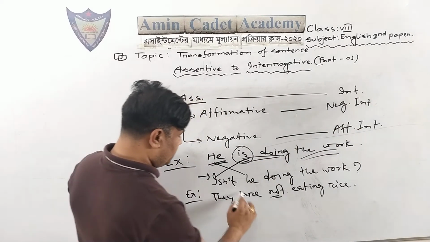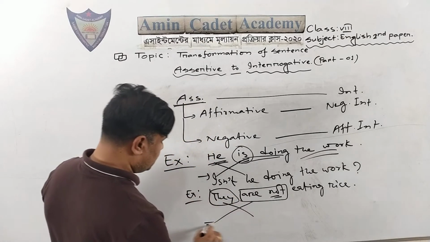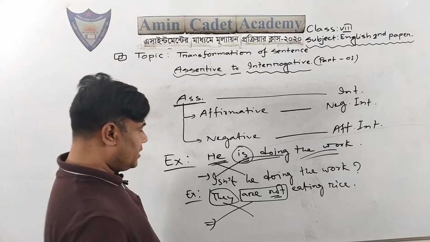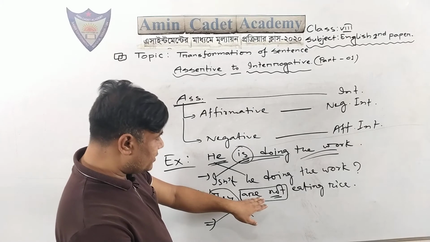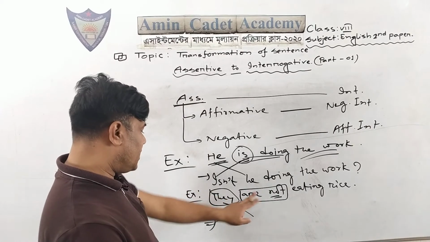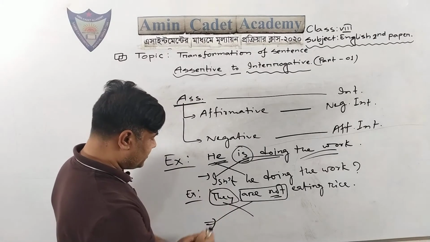Clear? Here also will be cross like this, but at first you have to bring this verb are at the first side of subject.